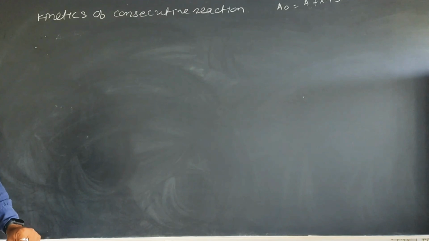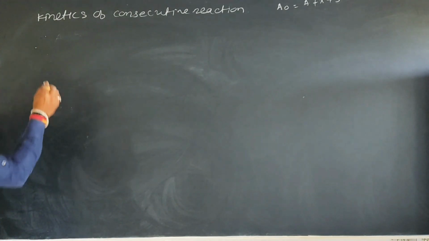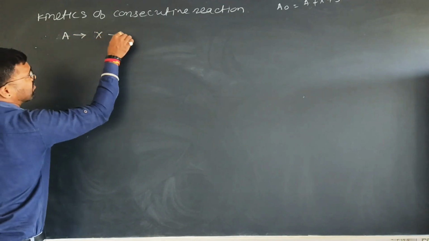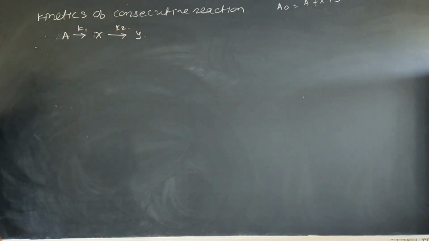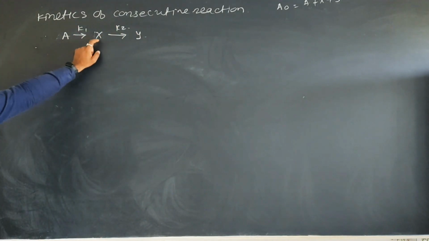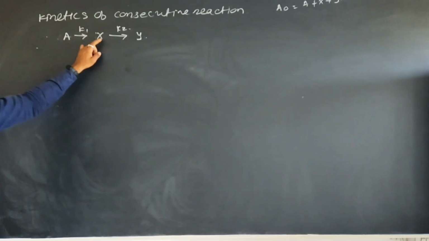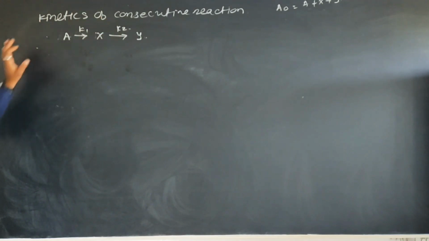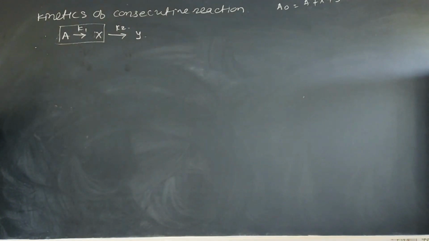So the next term is, suppose, for the reaction A gives X gives Y, with K1 and K2, right? A disappears to form X, X disappears to form Y, that means X is an intermediate which is also formed and also disappears, right? Concentrate on the first half reaction.